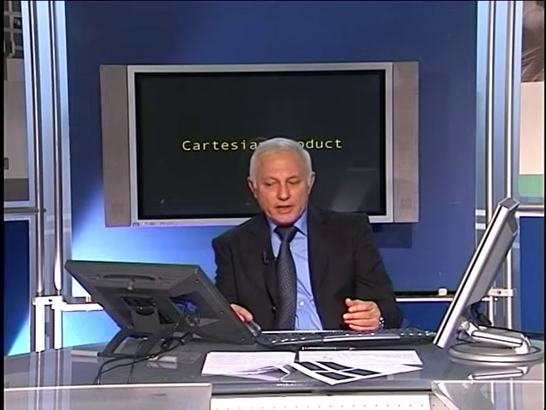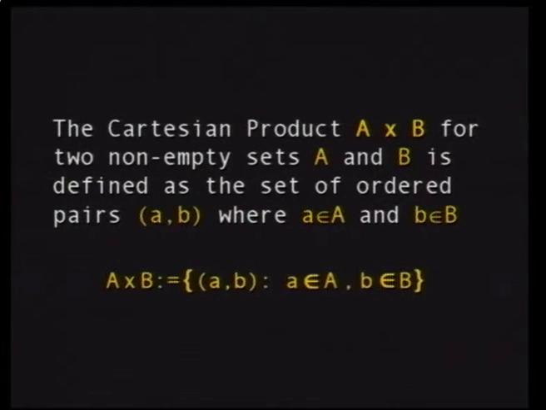Now we come to the Cartesian product. The Cartesian product is a notation that we use to denote functions. In other words, we shall use this all the time to denote functions. The Cartesian product, as a matter of fact, is a way of explaining the relation between two sets. For example, you have here a set A and a set B, and if you take all ordered pairs between A and B, you call this a Cartesian product.